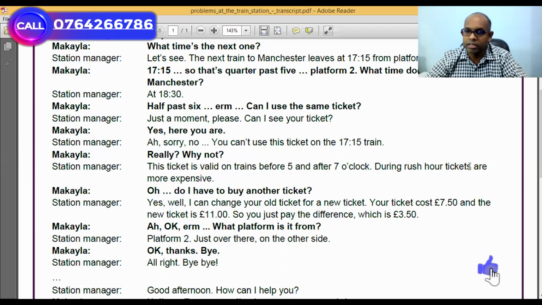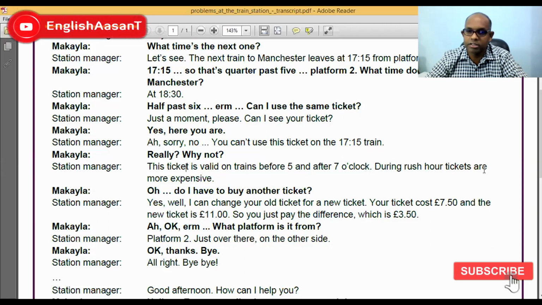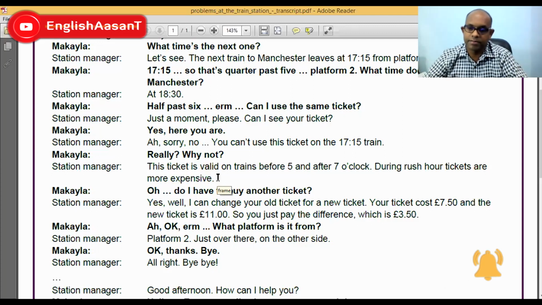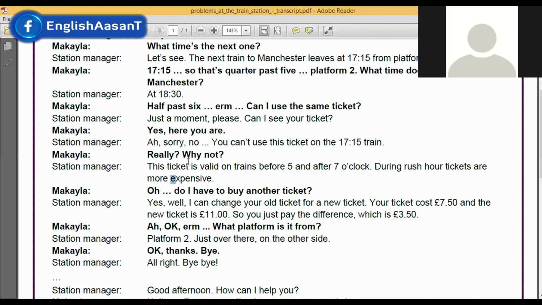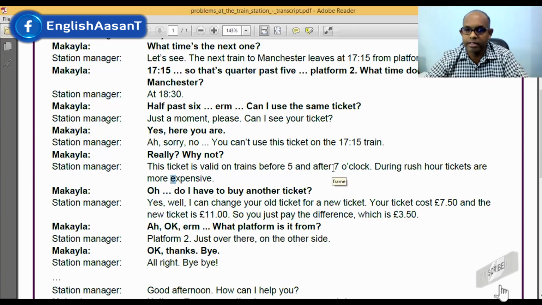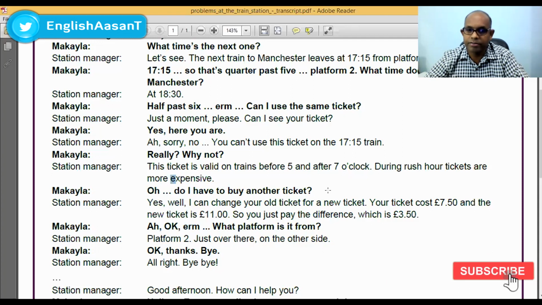During rush hour, tickets are more expensive. So this R gets a sound here as it is followed by a vowel. More expensive. This ticket is valid on trains before 5 and after 7 o'clock. During rush hour, tickets are more expensive. Or do I have to buy another ticket?